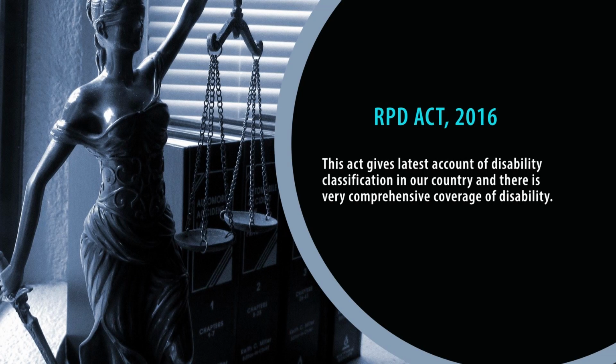This act gives the latest account of disability classification in our country, and there is a very comprehensive coverage of disability. That's why today, in order to better understand differently able learners, we are going to discuss the classification that is there in the recent act of RPD 2016.